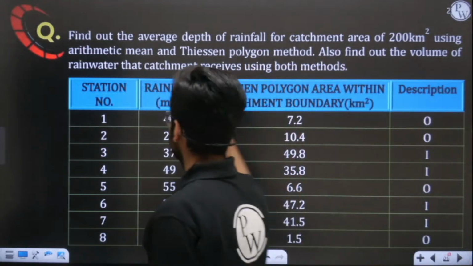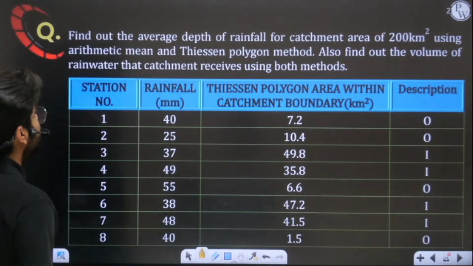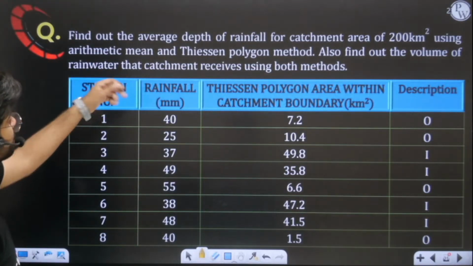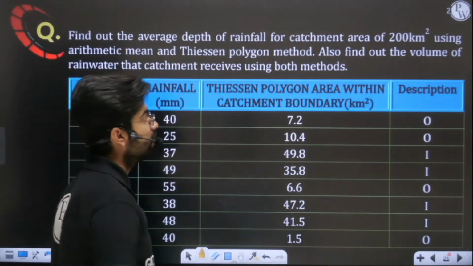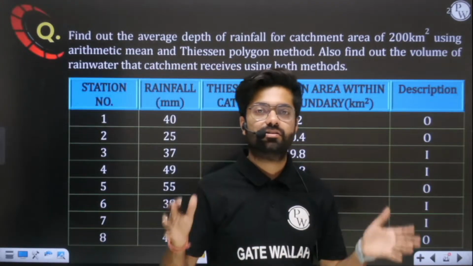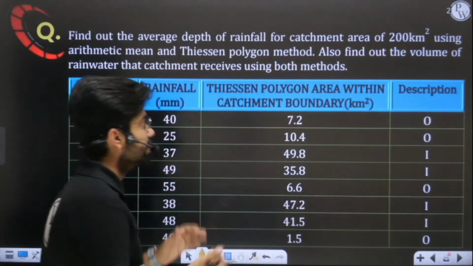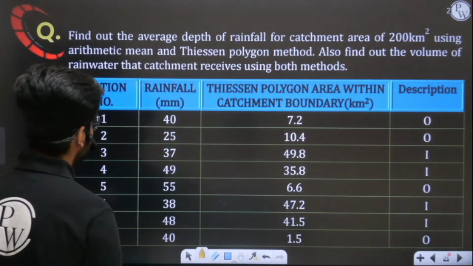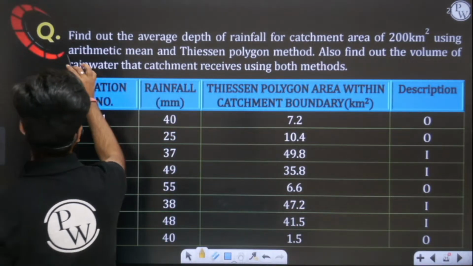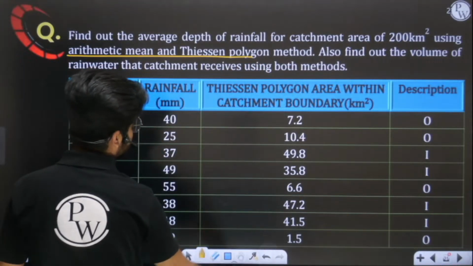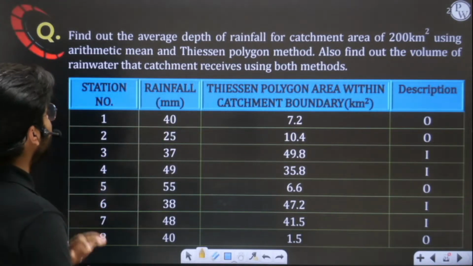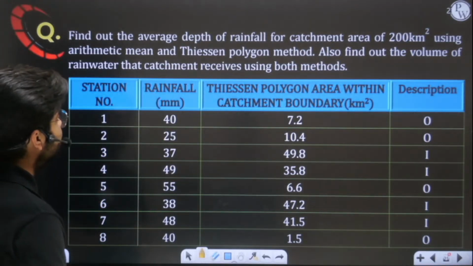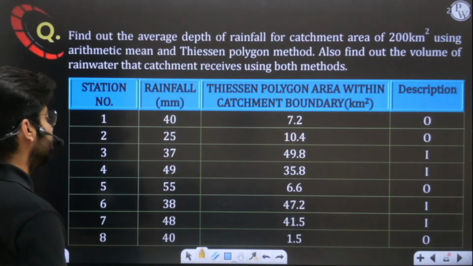So we have a question here. You can see we have to find out the average depth of rainfall for a catchment area of 200 kilometer square, a huge catchment area, using arithmetic mean and Thiessen polygon. We have to use both the methods. Also find out the volume of rainwater that the catchment receives using both methods.